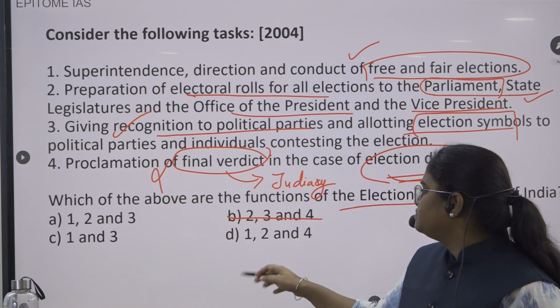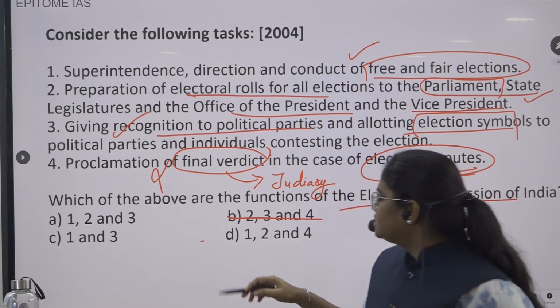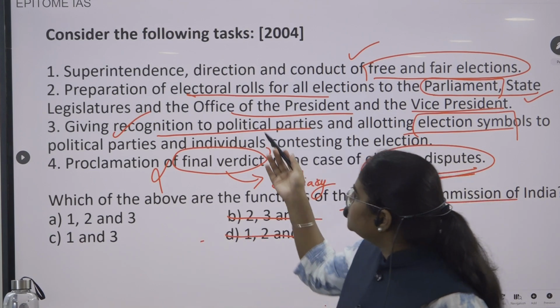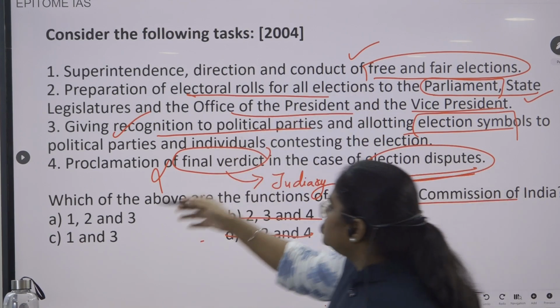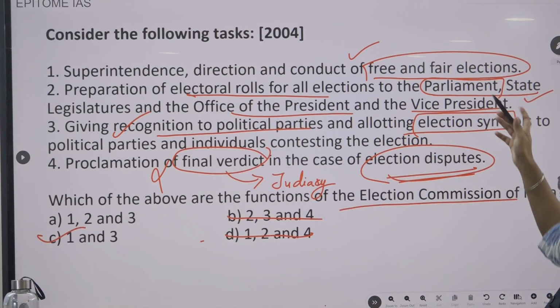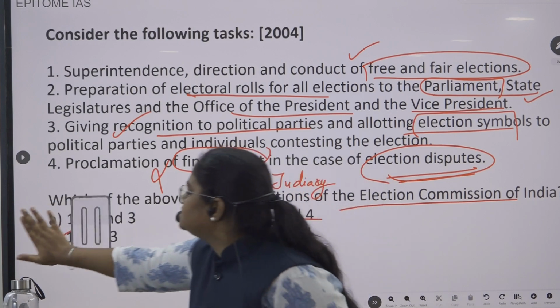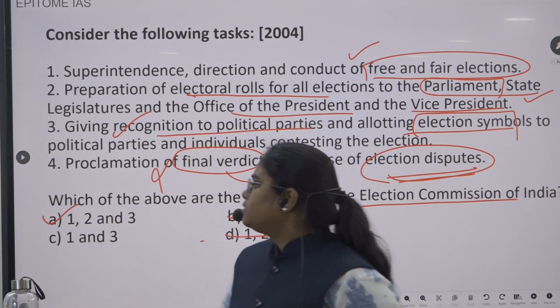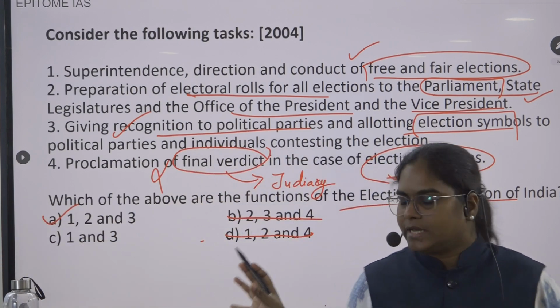Statement 4 is wrong. So what is the correct answer? 4 is gone. 3 is there. 1 is there. 1, 3. Option C. No, wait. 1, 2, 3. Option A is the correct answer.